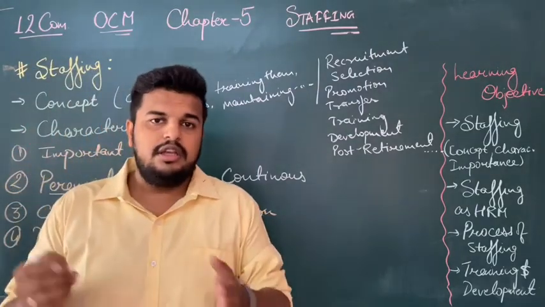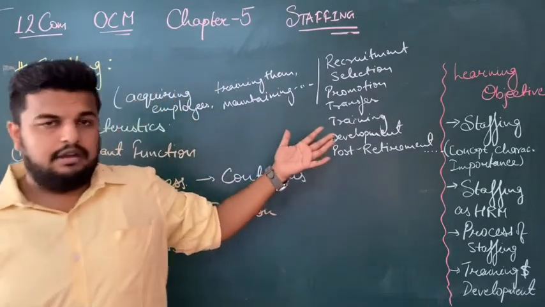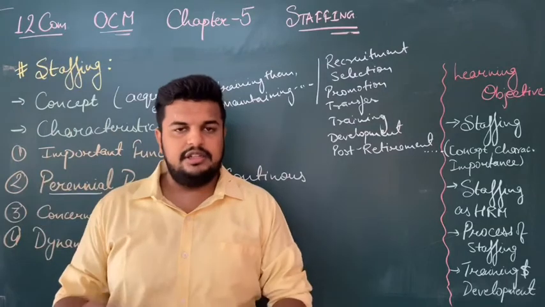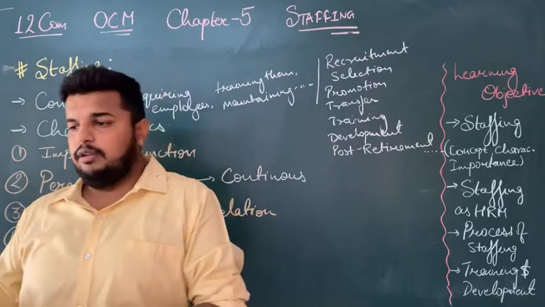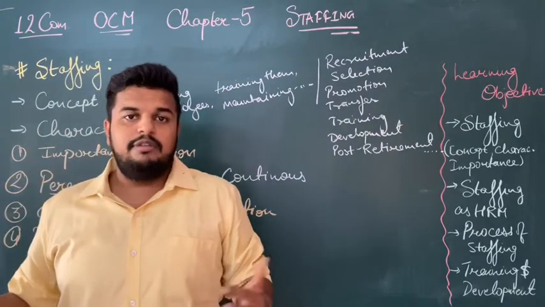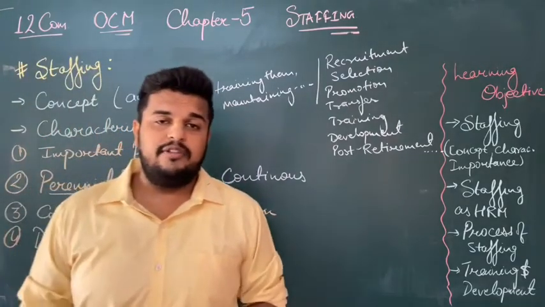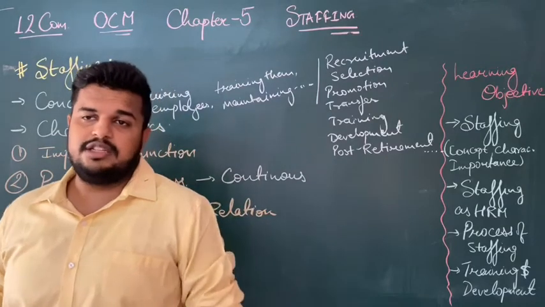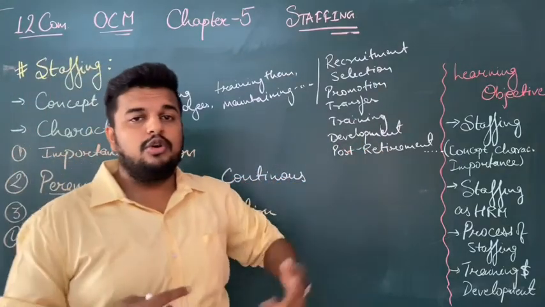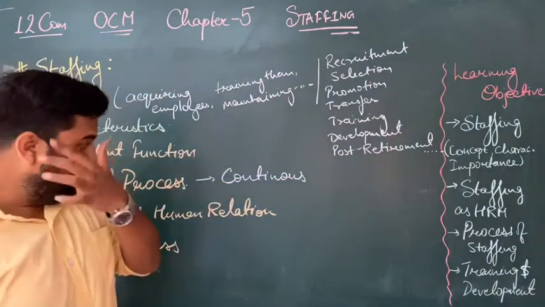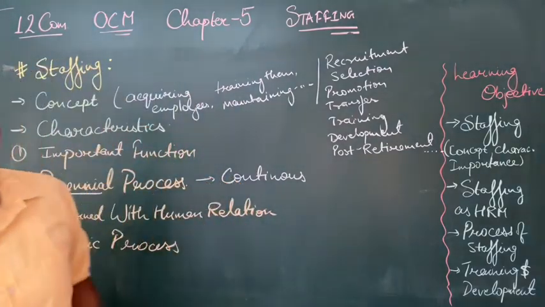Why is it a continuous process? For example, in a business unit, if 10 employees are selected or recruited, there are chances that in the next year or in the meanwhile, any of them or many of them can leave the organization. Or if the business wants to expand or grow, then business will need more workforce. So staffing is always a continuous or perennial process, means employees may leave the organization, new employees may need to be added, as well as training and development should go on and on with the employees. So second characteristic, it is a perennial, continuous process.